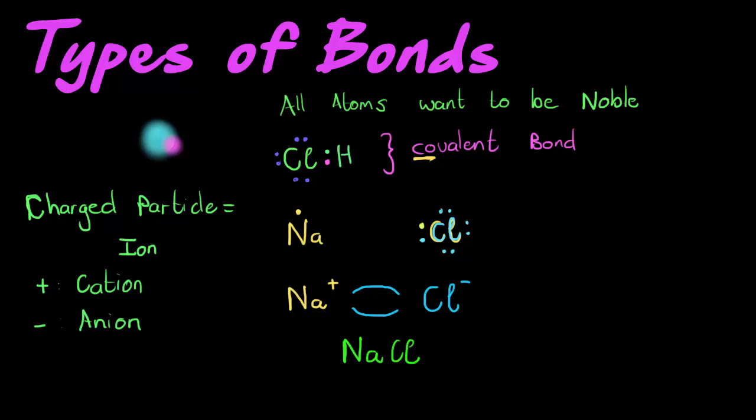So if we had our chlorine atom and now our sodium atom, slightly smaller, they're now attracted to one another and they form a new substance called sodium chloride, or better known to you as table salt. That's actually table salt.